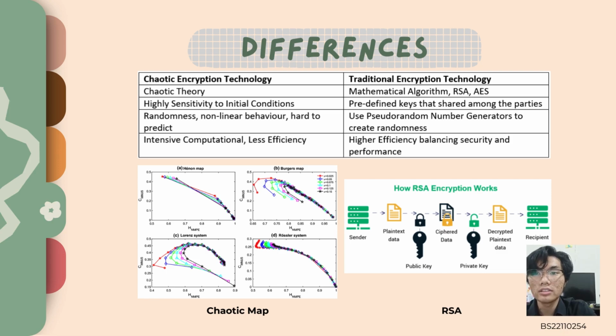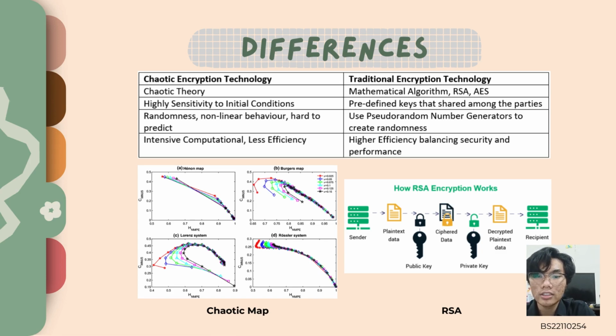Hi, I'm Chan. I'm going to talk about the difference between chaotic encryption technology and traditional encryption technology. So chaotic encryption technology uses chaos theory to encrypt the data. So there's a chaotic map. There are four kinds of maps over there. Because it is chaotic, it has a high sensitivity to the initial conditions because it uses iterations.